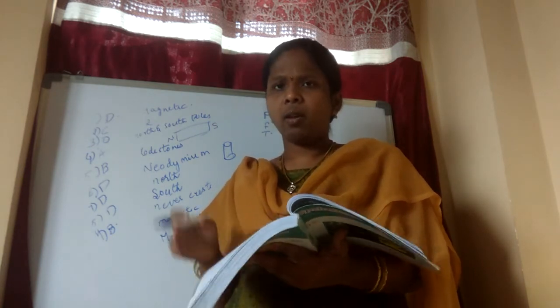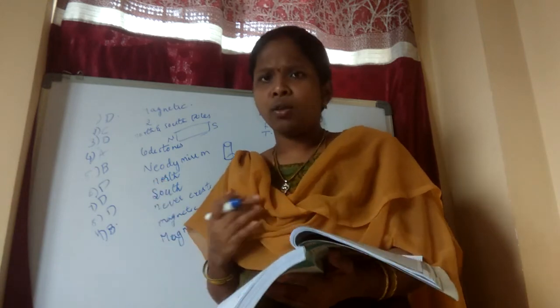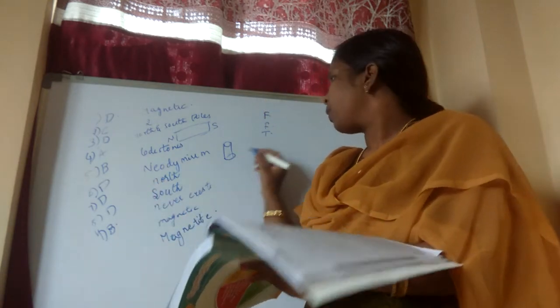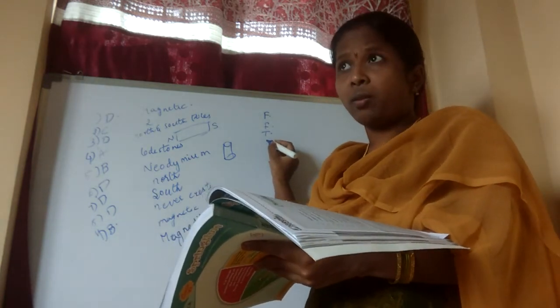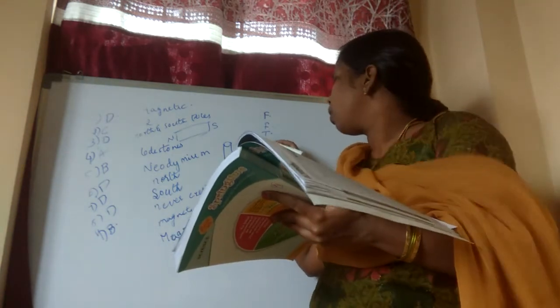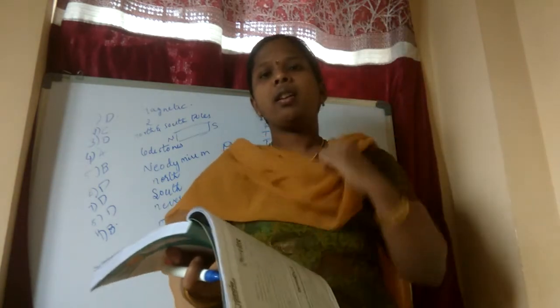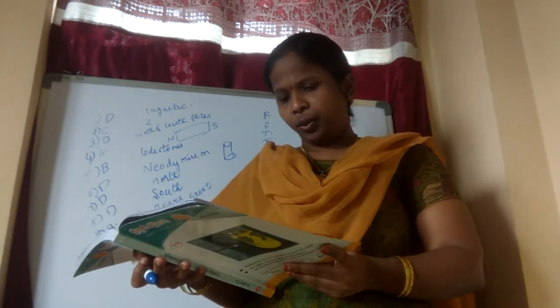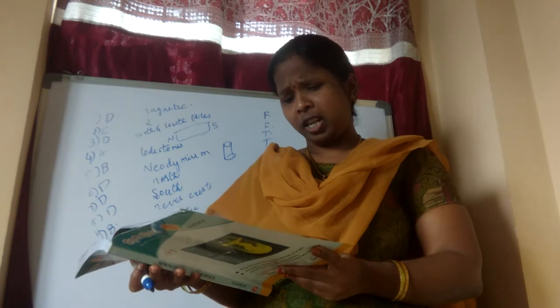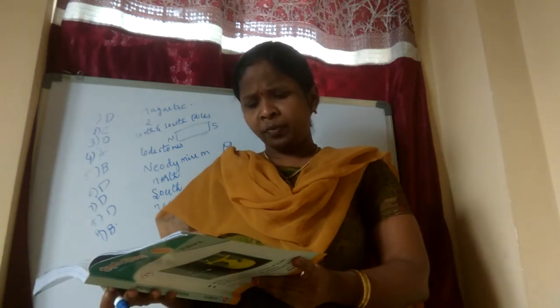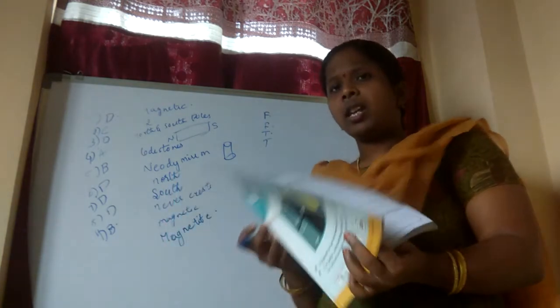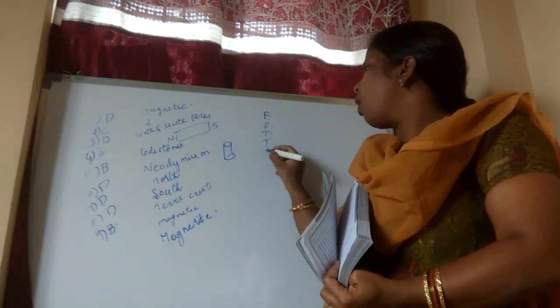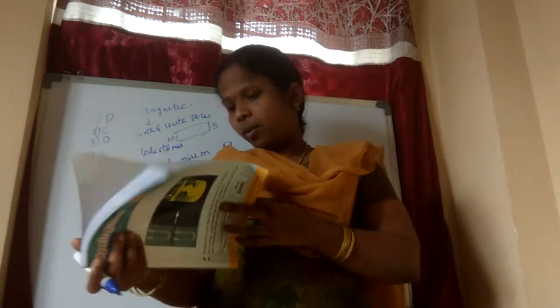So bar magnets will always point towards which directions? North-south direction. So what is the option? True or false? True. So it always takes rest in which direction, students? North-south directions. A compass can be used to find the east-west directions at any place. East-west? No, right? So always it will be in which direction? North-south direction. So it is false.